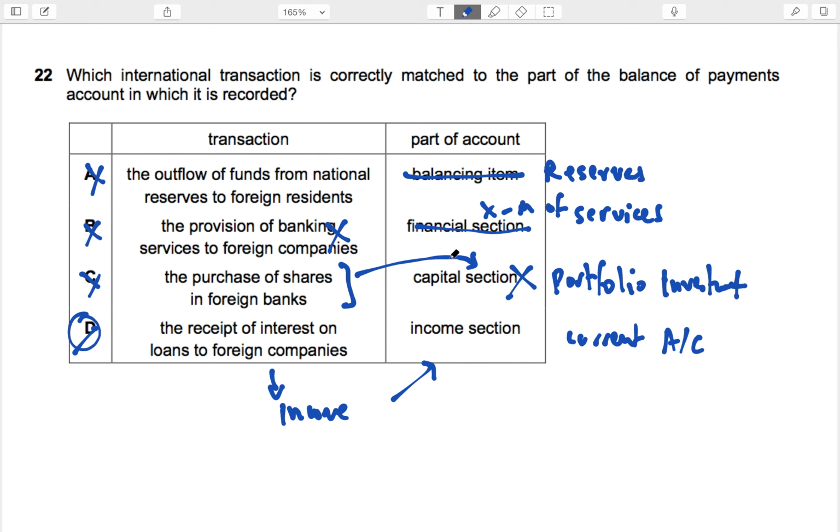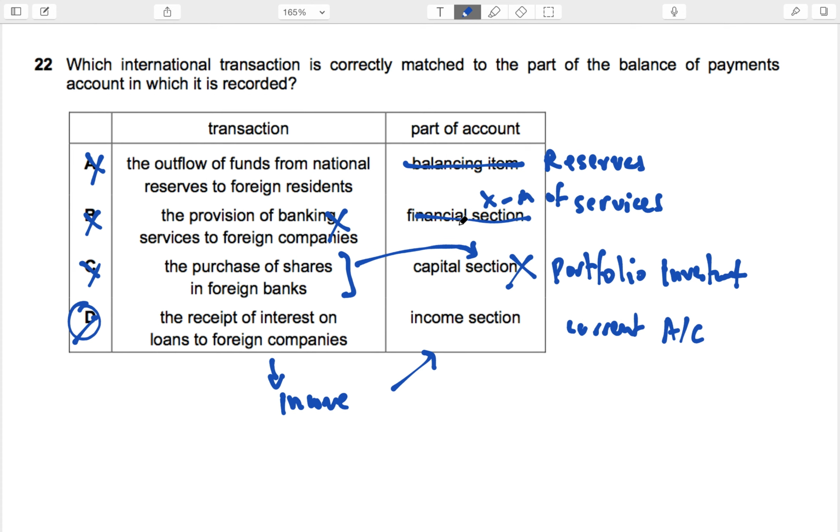Which one? Net income flows is basically short-term monetary flow. So it won't come there. Okay, so D is the right answer.